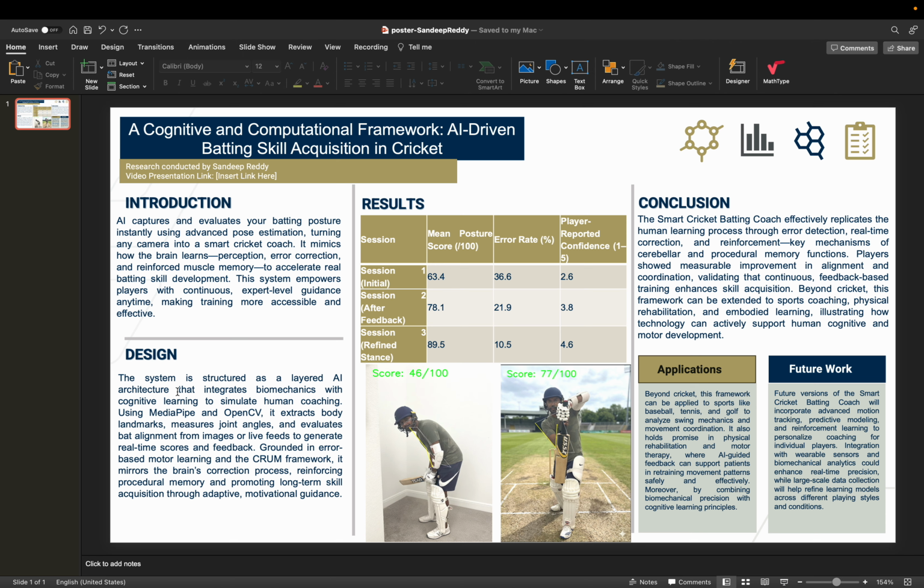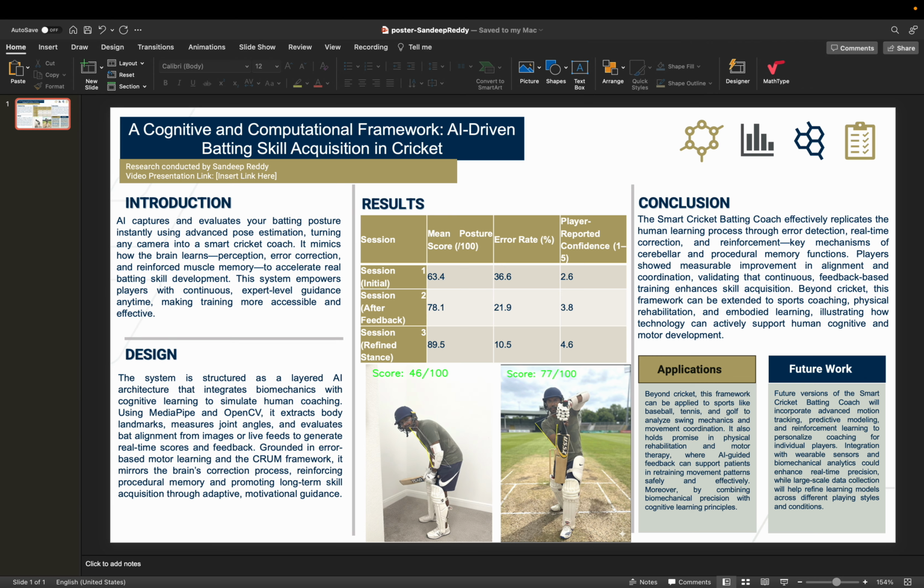The system is built on a layered architecture that integrates biomechanics with cognitive learning. At its core, it uses the MediaPipe pose model and OpenCV. This allows the system to capture a player's stance from an image, video, or live webcam feed and instantly extract different skeletal key points, the major joints, to represent the pose.